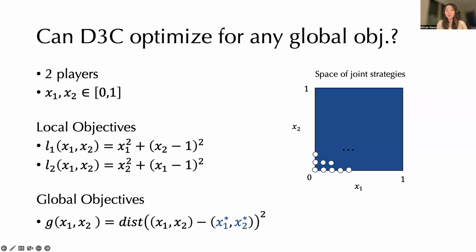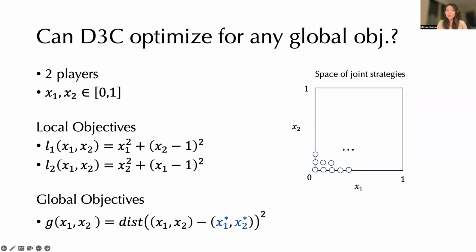We can then sample goal joint strategies from this space shown on the right, which is shown as the white dots. So if we imagine the color white to symbolize 0 loss, if D3C can truly optimize for any arbitrary global objective, then we should be able to get 0 loss for each goal joint strategy that we sample, and the entire square should basically look white. Since this domain is simple enough, we were able to analytically solve for which global objectives or goal joint actions D3C should be able to achieve 0 loss on.